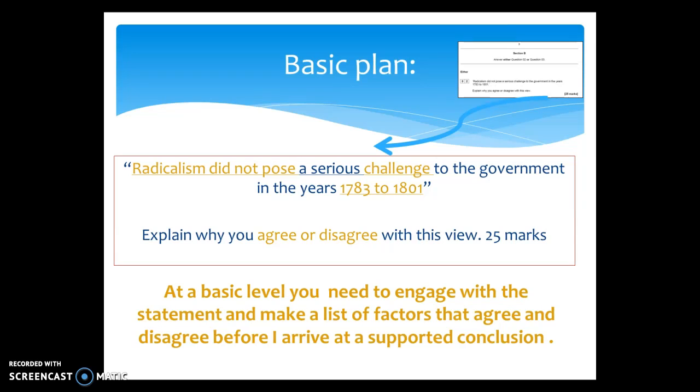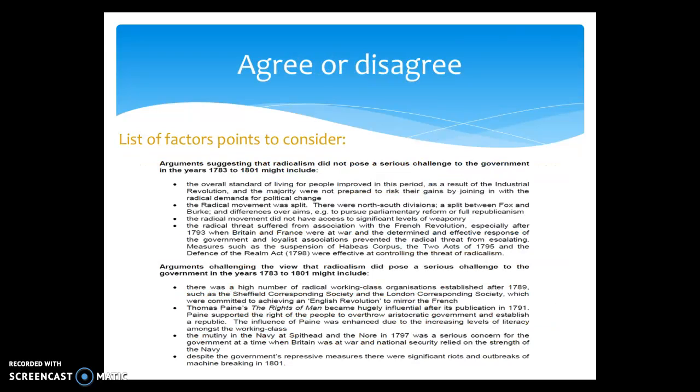Crucially, this is an explain why question. You're going to tell me why you agree and why you disagree with this view. You're going to challenge the historian as well as accept the points he makes and bring in your knowledge to do so. At basic level, you need to engage with the statement and make a list of factors that agree and disagree before you arrive at a supported and sustained conclusion. Let's do this together now.